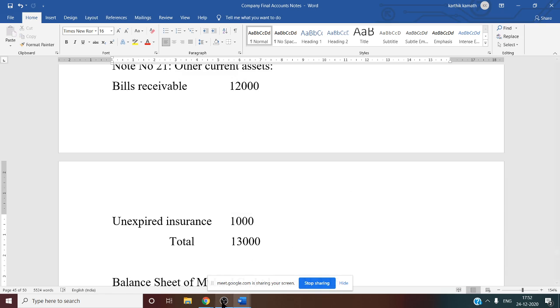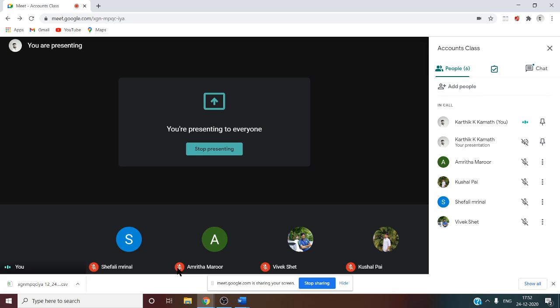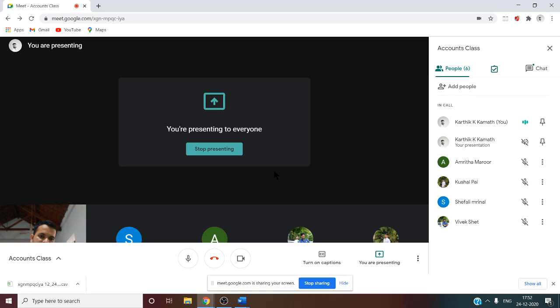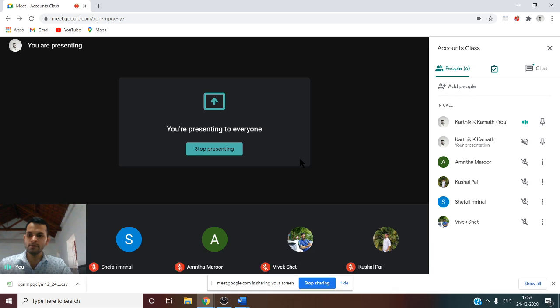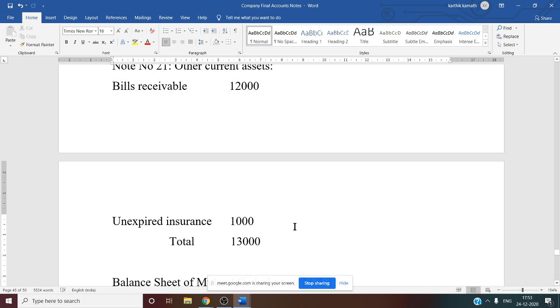So hence we prepared all the working notes, 1 to 21 working notes. Step number 3 is over. So now the last step is preparation of the vertical form of the balance sheet. Step number 4. So now we have to see the format of the balance sheet. See this, we have to see the format.